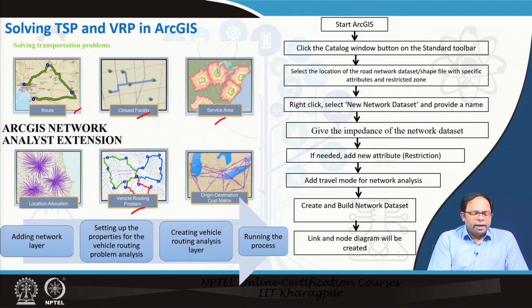The first thing that we have to do when we solve TSP and VRP in ArcGIS is to make the network layer, that is, convert my map into a network with links and nodes. Then we have to set up the properties of the vehicle routing problem. We have to give parameters to define what kind of vehicle routing we want to do. Is it a simple vehicle routing like a TSP, or does it have a lot of constraints like time windows? That we have to set up.